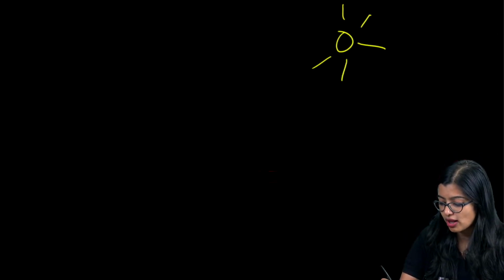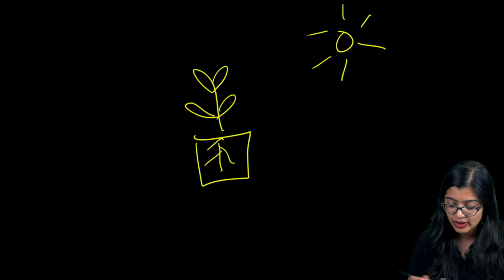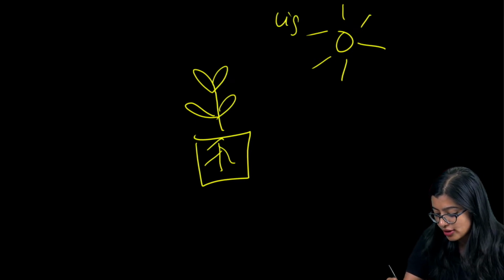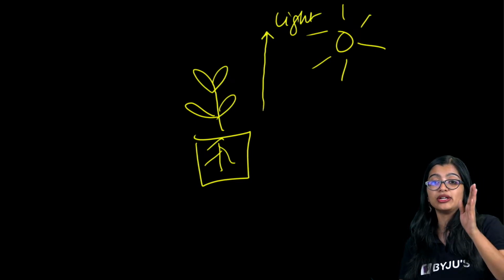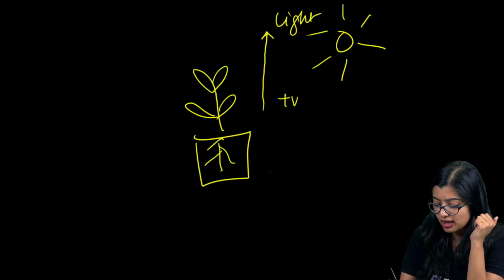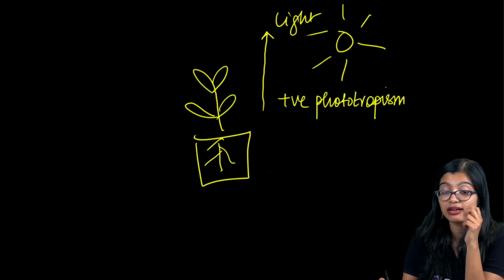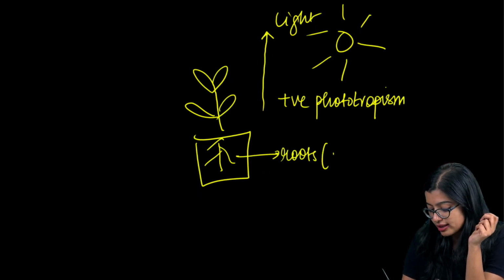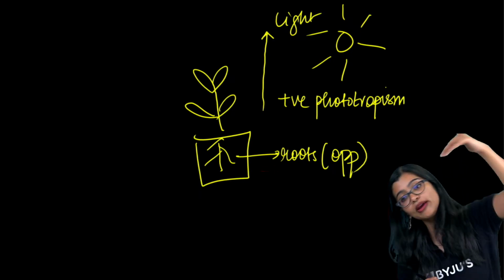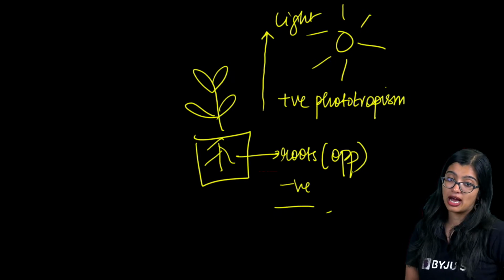Now quickly to recall this. If this is my plant, and these are the roots. Here my light is on top and my stem grows in the direction of light. It is growing towards the light, which is what we mean by positive phototropism. That means it is growing in response to light. But in the case of my roots, it is going in the opposite direction, downward. That means this is showing negative. So I hope we are clear.